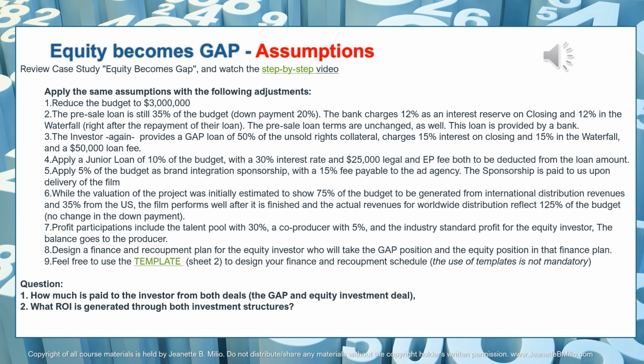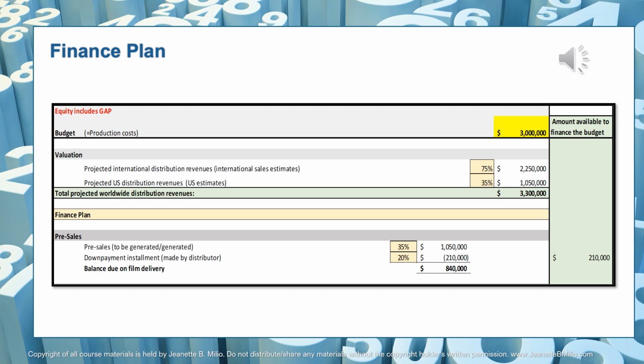The ROI, as you know, is calculated by looking at the total investment that the investor has provided, which would include the gap loan and the equity, and then you would look at the total revenues that are paid to the equity investor, which would include the profits, the premium, the interest fees and charges, and the loan fees. All of this comes to an amount, and then you create a relation between the total revenues and the investment to establish a percentage for the ROI.